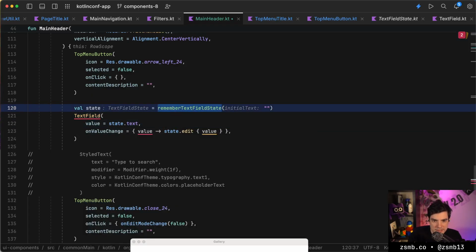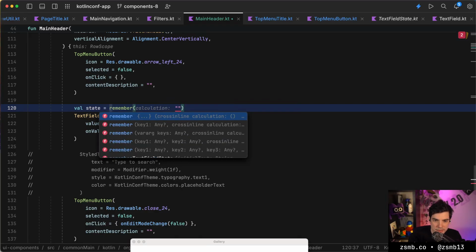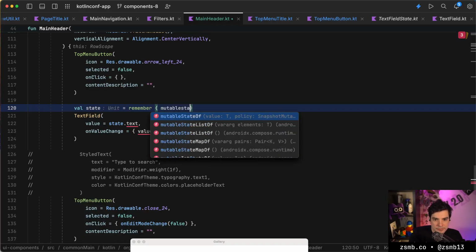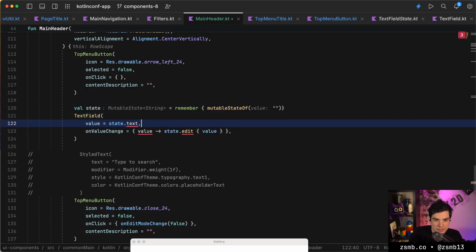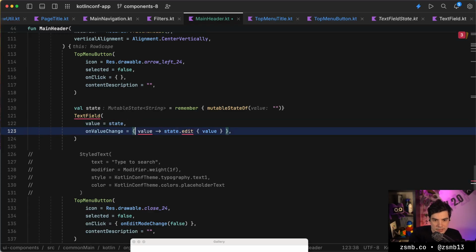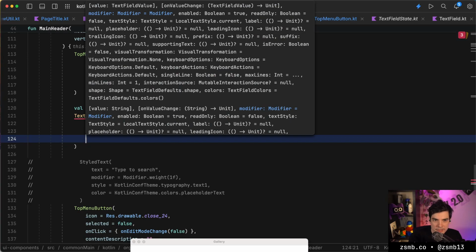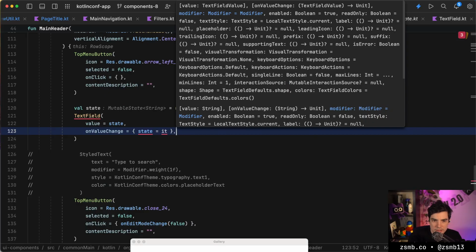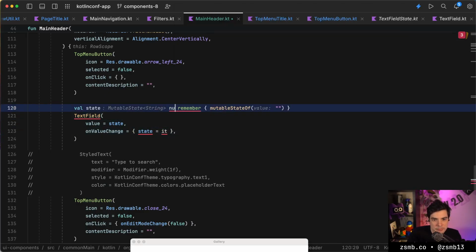You know what? We're gonna make this a string. We're not gonna use the new APIs. So we'll just remember mutable state of string. We'll pass in that string and overwrite the string. And I feel like that should work. Oh, by, of course. And make it a var. We're getting there. Okay, let's save that.